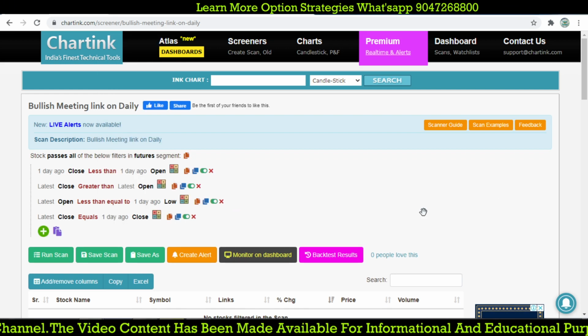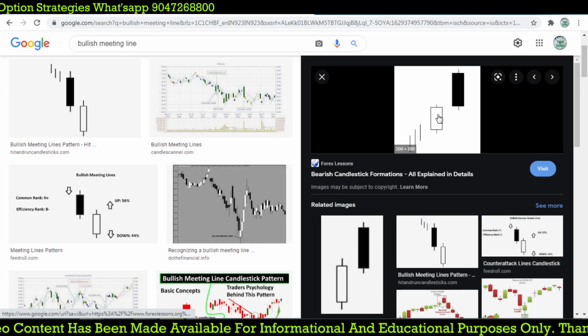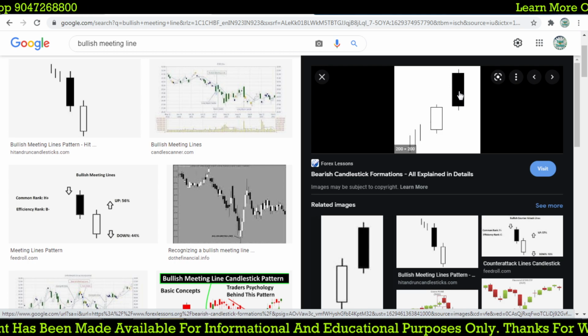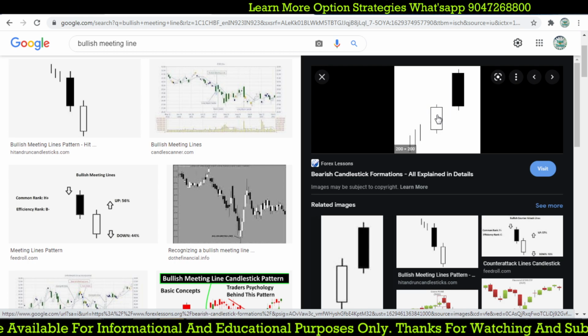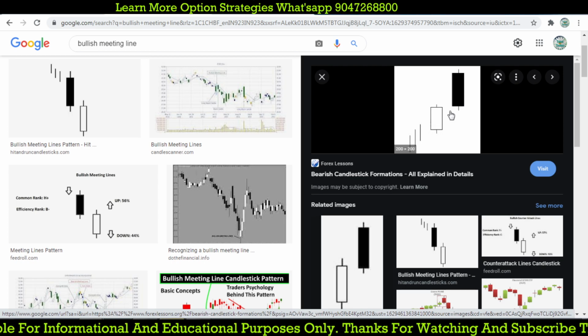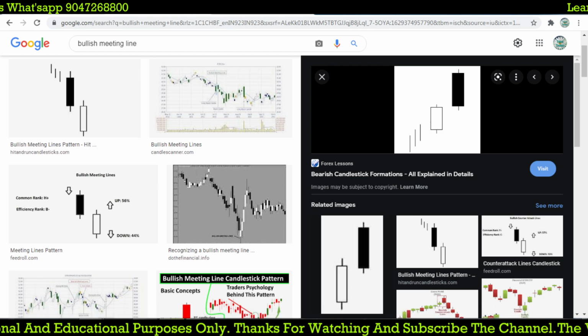Could you get that? What is the exact point? Let's look at the time chart at this time. It is a bullish candle, and this is a bearish candle. So it forms a reversal kind of pattern, but the previous day's close and today's close are both the same, though the candle is different for the previous day and today, right?